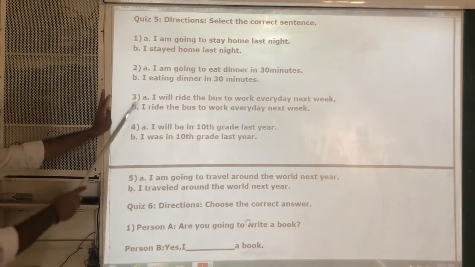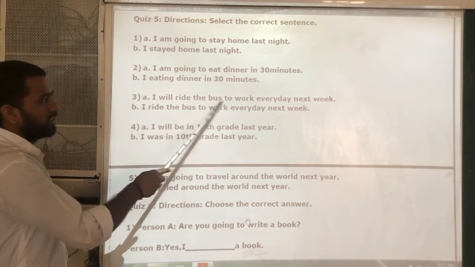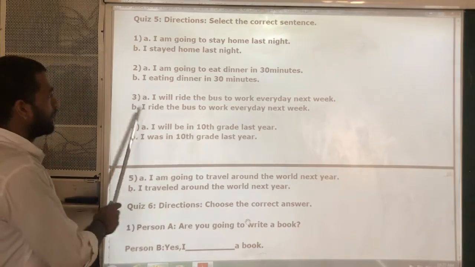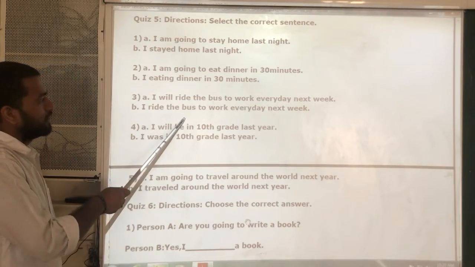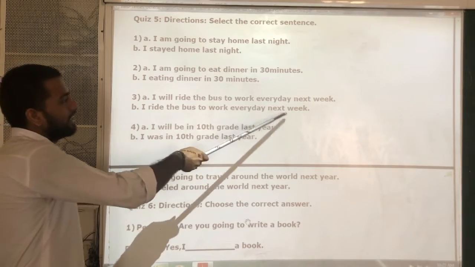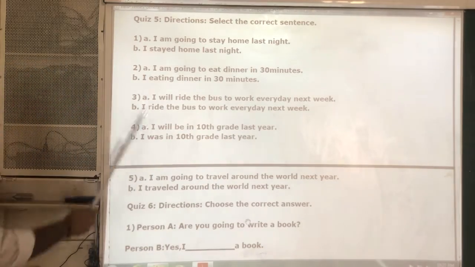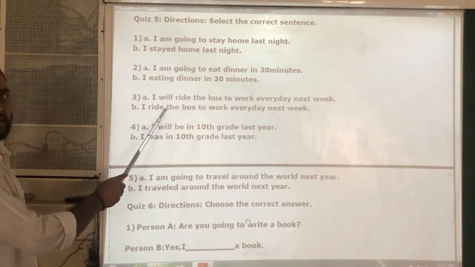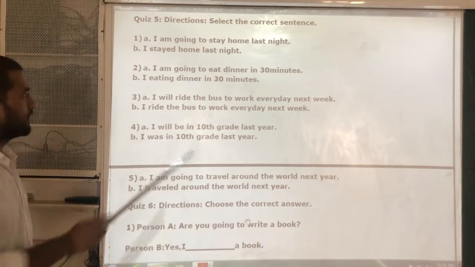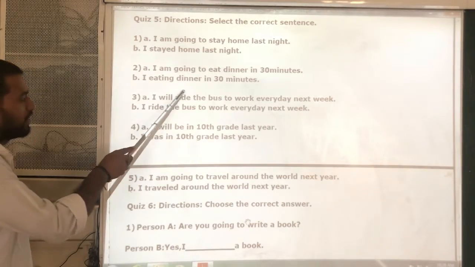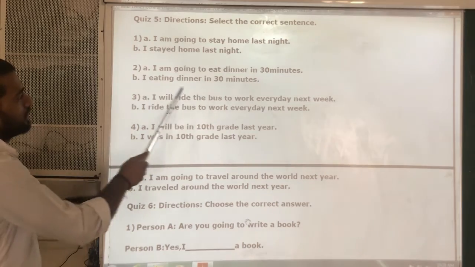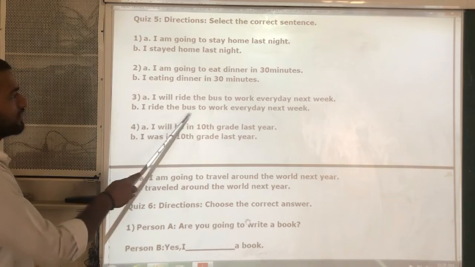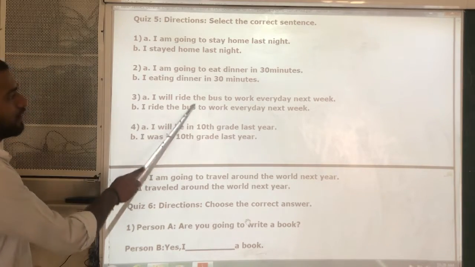Okay? Next. Third one. I will ride the bus to work every day next week. Okay. Look at the second one. I ride the bus to work every day next week. See, now tell me which is the correct sentence here. If you look at the two sentences, grammatical structure is perfect. See here, I plus will plus V1 plus object. So this indicates simple future. And next, I plus V1 plus object. So this indicates simple present.